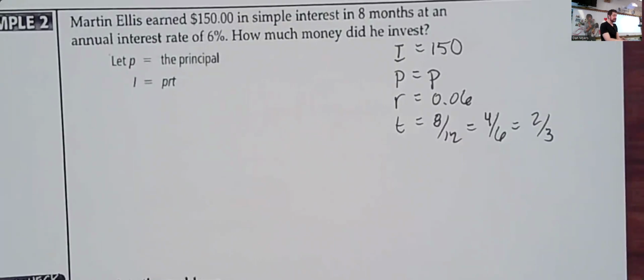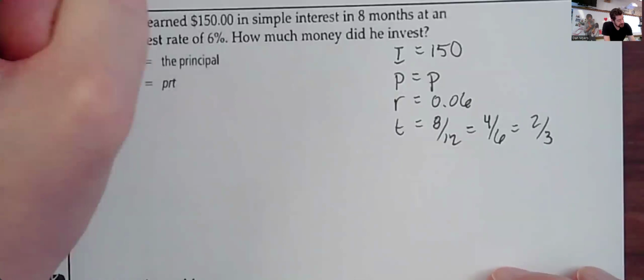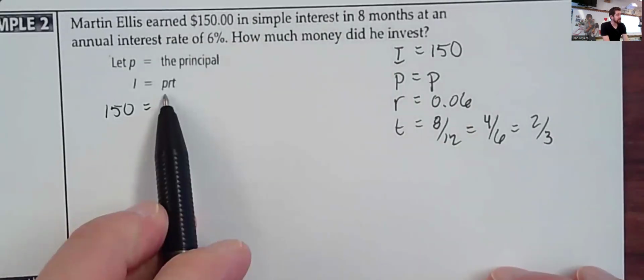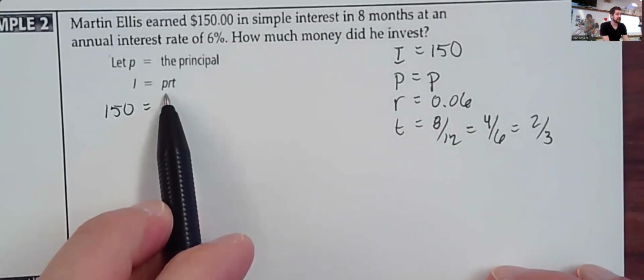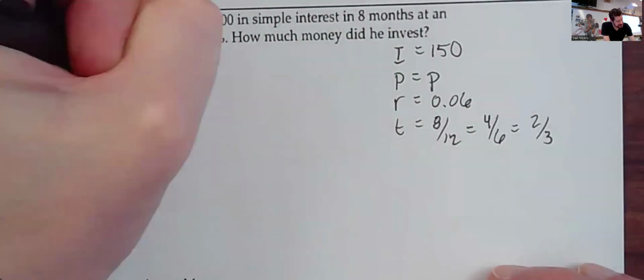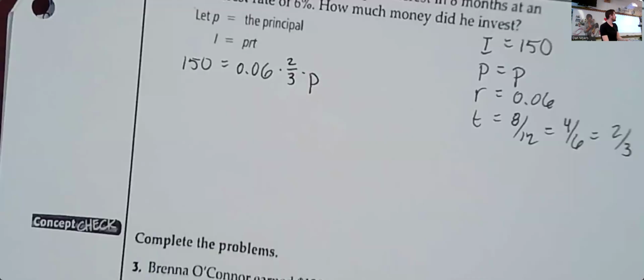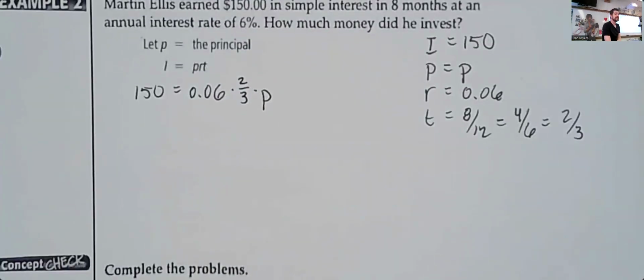So what we do is we throw those into our interest formula. We know that the amount of interest is 150. We don't know the value of P. I'm going to put that at the end because that's our variable. So variables usually go at the end. So I'm going to write the rate 0.06 multiplied by 2/3 multiplied by P. So that's our equation. We got to solve for P. And again, I put P at the end because when you're solving for a variable, variables usually go at the end of the equation.